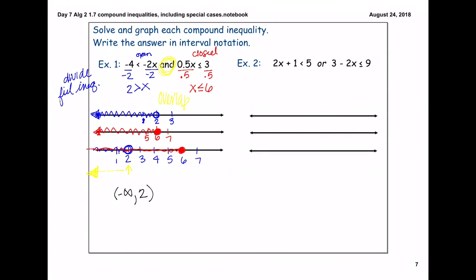Looking at example 2, to get x by itself, we're going to subtract 1. It's the inverse of addition. We are going to divide by 2 because it's the inverse of multiplication, so we get x is less than 2. We know that this is an open circle because there's no "or equal to" under it.